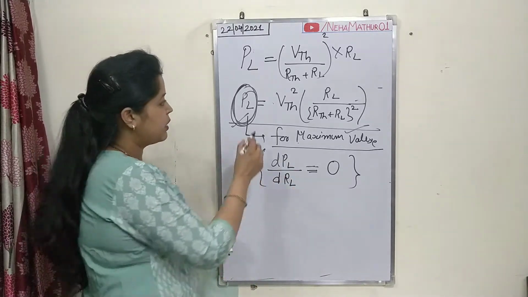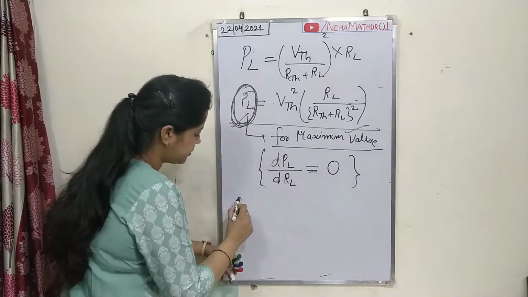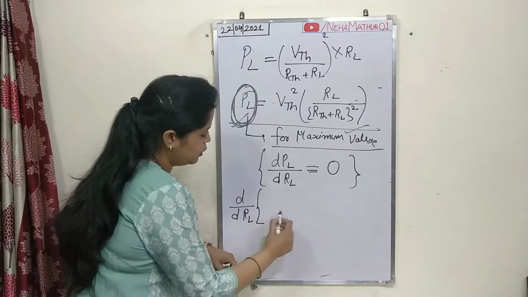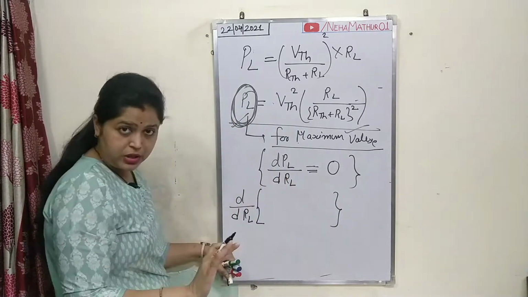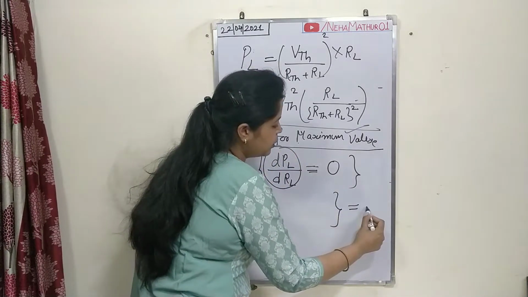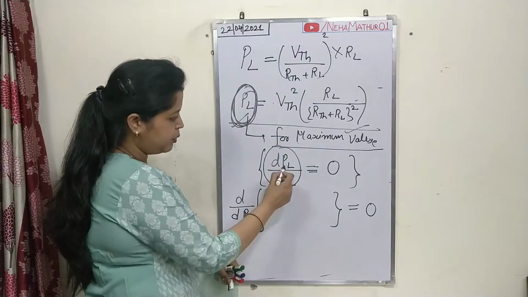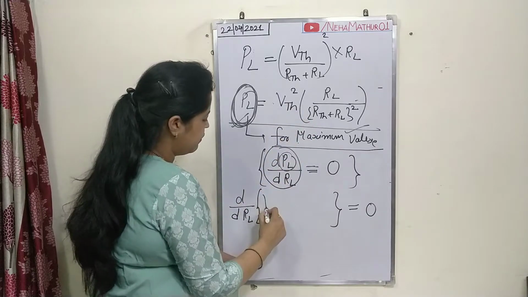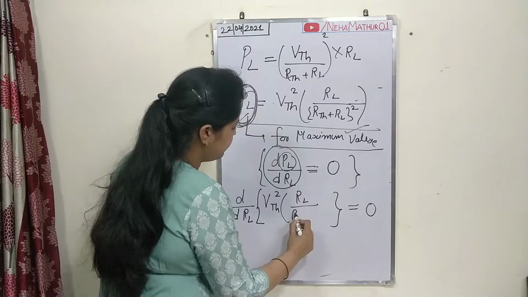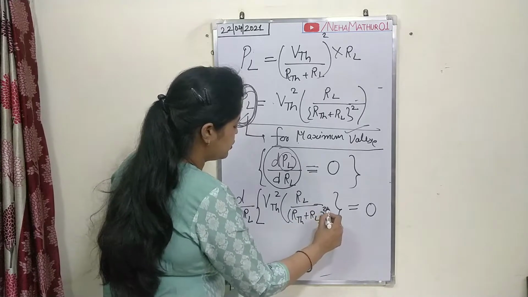So now we will have to calculate the first order derivative of this expression. I am just using the concept of differentiation to find the value of this expression, and after that we will put it equal to 0. So just put d upon dRL, and I am putting the value of PL from here, which is VTH square multiplied by RL upon RTH plus RL, the denominator having the whole square.